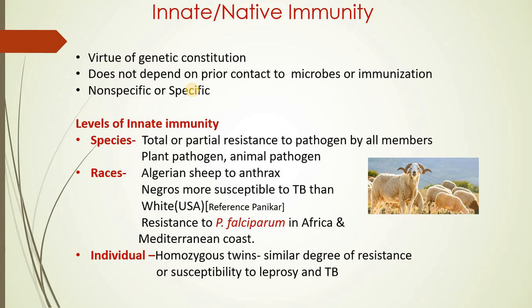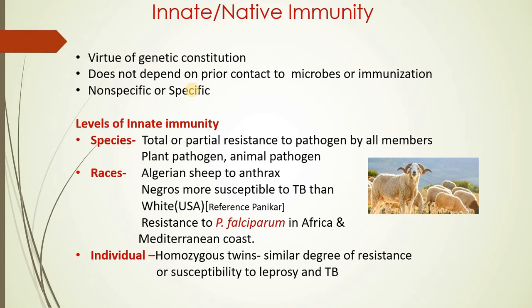the anthrax. In the same way, a human example, if I want to quote, I can quote from Panikkar, wherein it is stated that Negroes are more susceptible to TB as compared to Caucasians from the USA. What does it mean? It means that Negroes are more prone to get infected as compared to white people. Now the question arises, why is it so? Probably it is because of the socio-economic status of the individual. And that's the reason Negroes are more susceptible to infection as compared to the Caucasians.